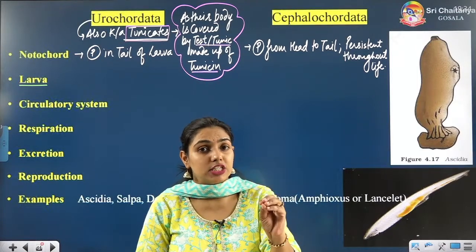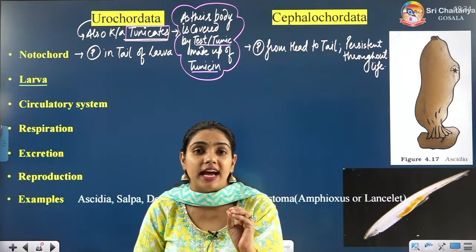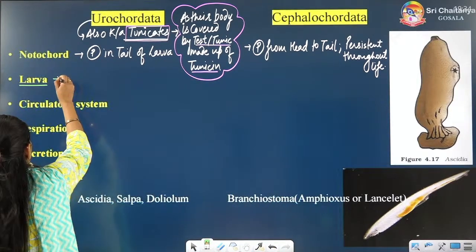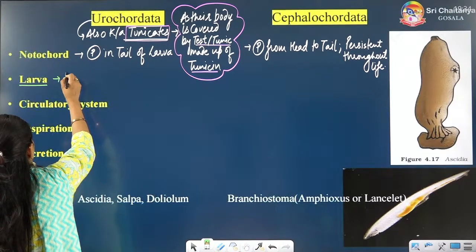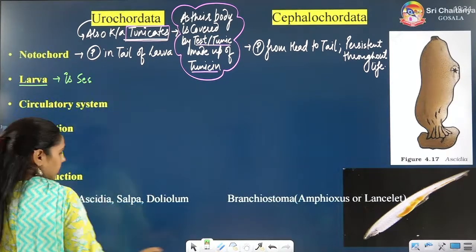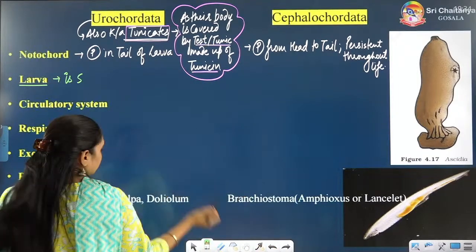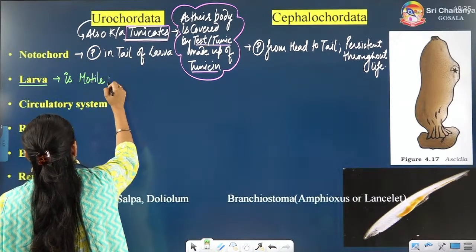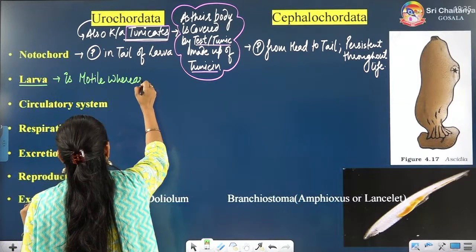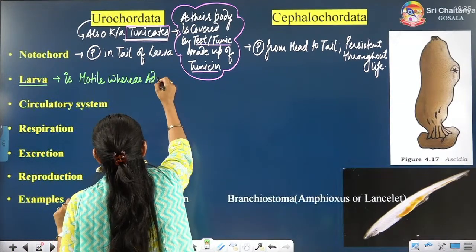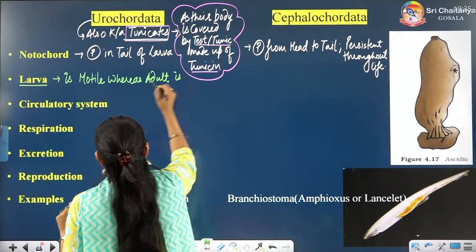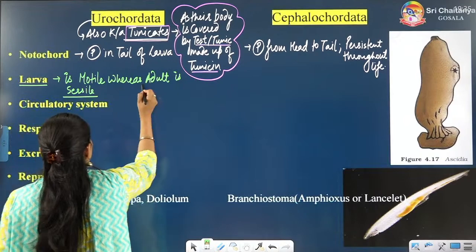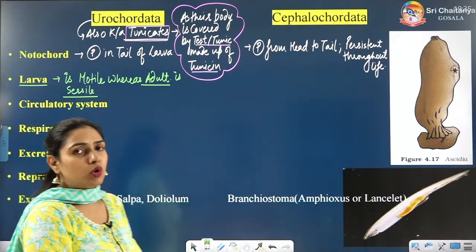The larva of Urochordata is motile, whereas the adult is sessile. So is the larva more advanced or the adult?